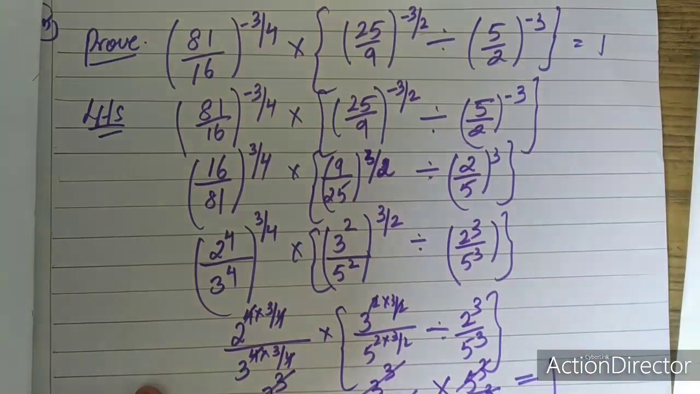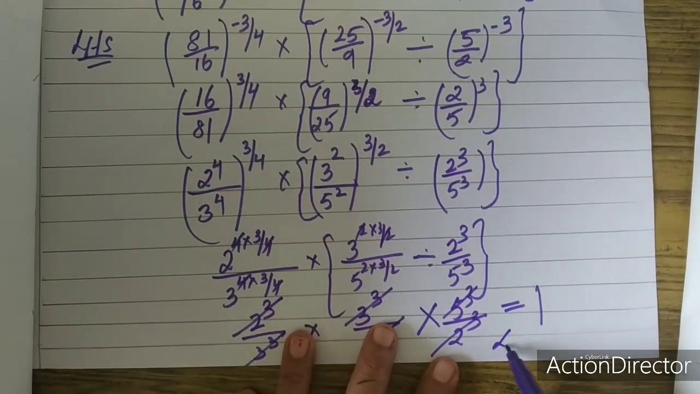So what is the right hand side? Right hand side is also equal to 1. So you write LHS is equal to RHS.